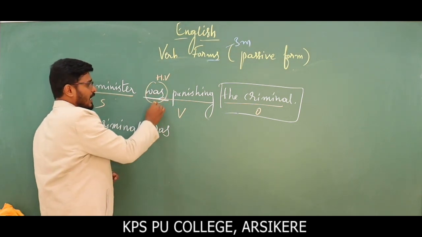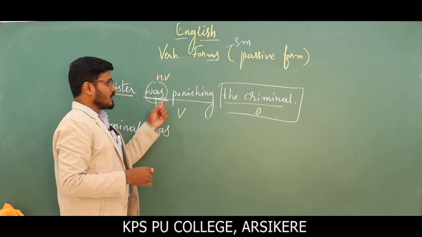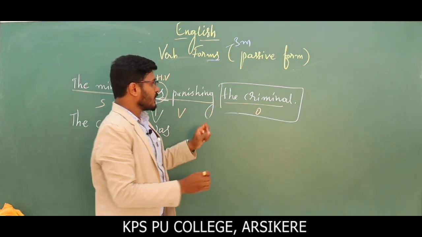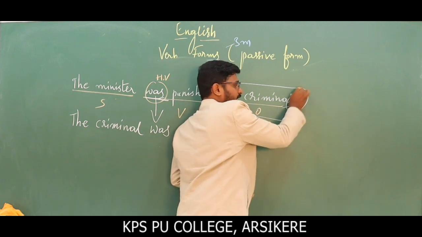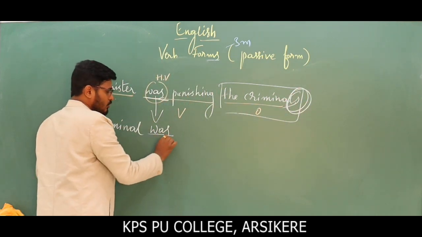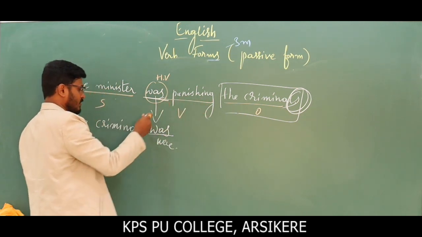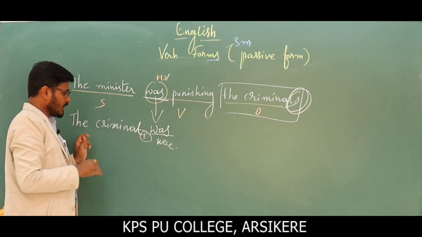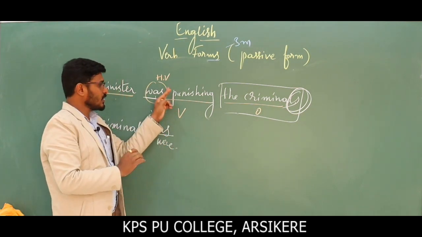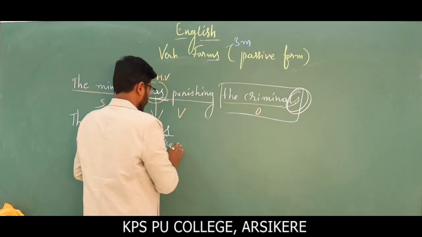Don't think that I have just copied from the question. I have not copied from the question. If it is the criminals, in the case of plural, I cannot copy this verb. I have to write were in the case of criminals here. If it is the criminals, we have to use were, not was. Okay, don't think that I have copied here.